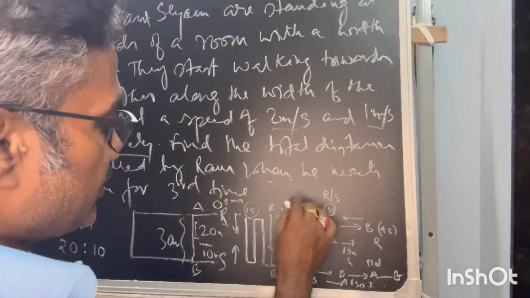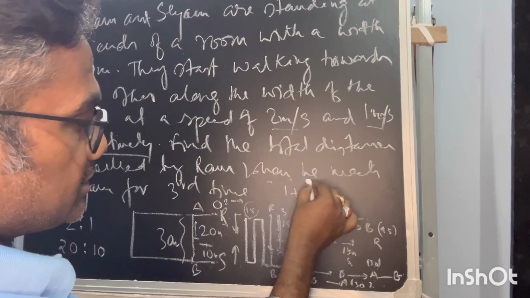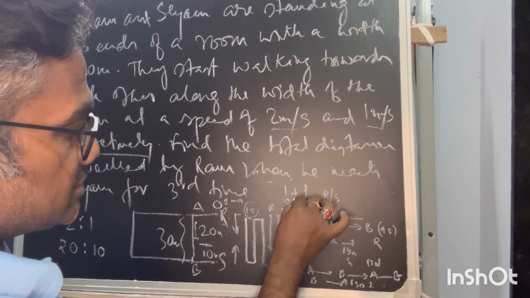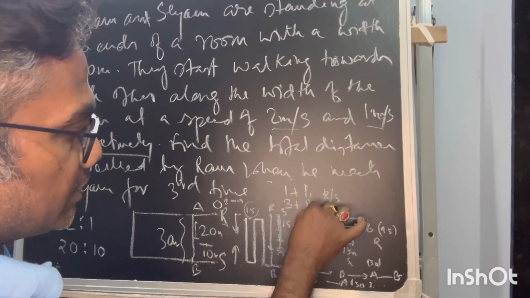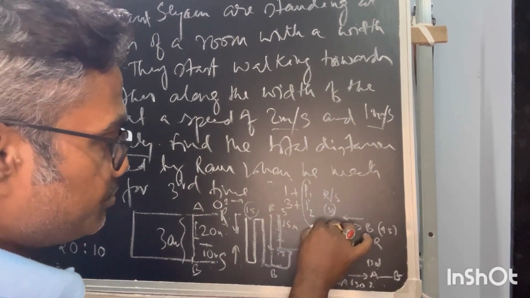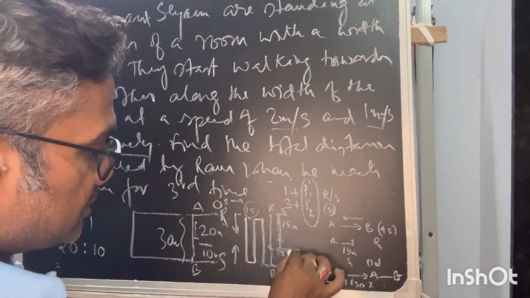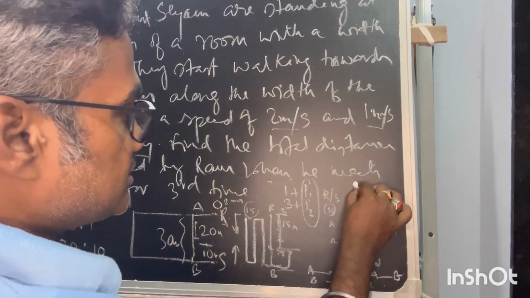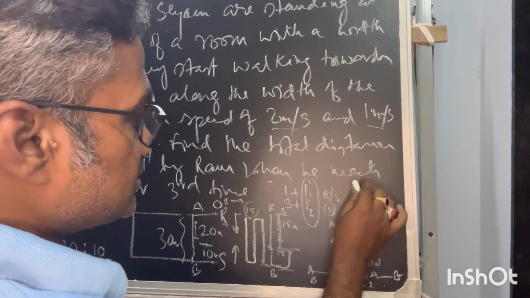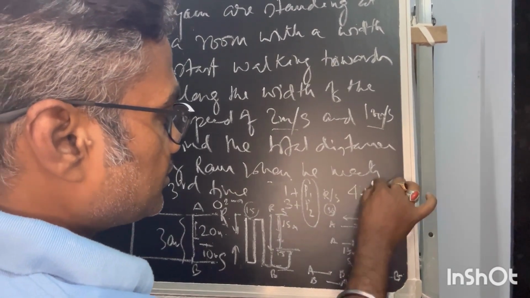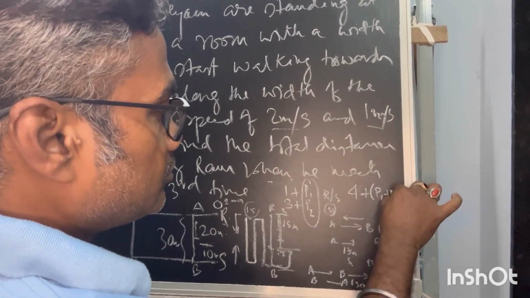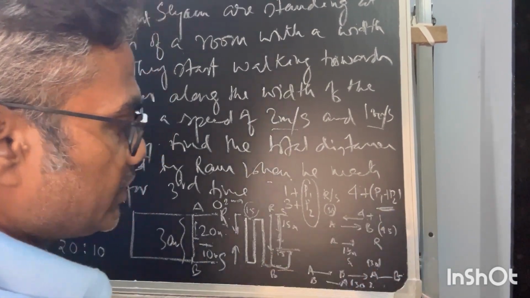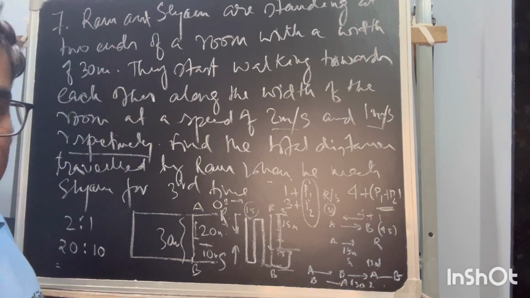So for him it is 1 plus something part, and for Ram that is 3 plus some part, P1, P2. But when they are meeting, P1 plus P2 is the total part of the whole journey, 30. So this is total 4 plus P1 plus P2, and this P1 and P2 together again make a whole journey. So 5 terms they will move.